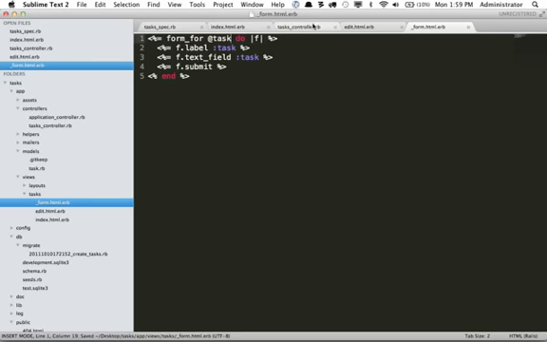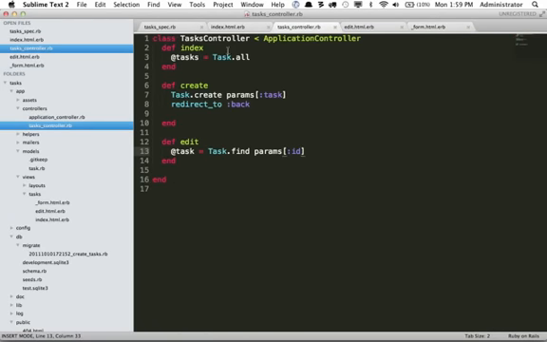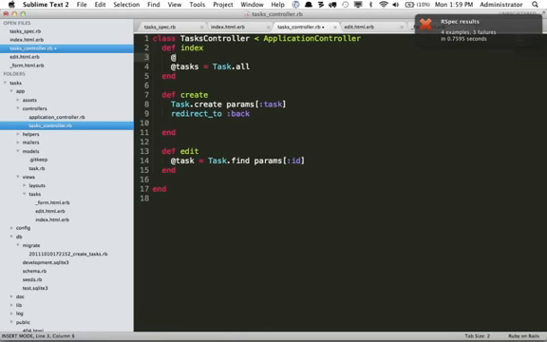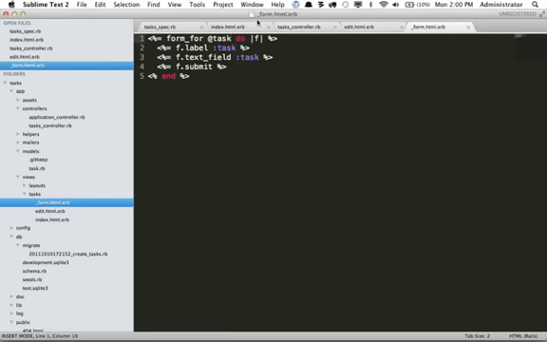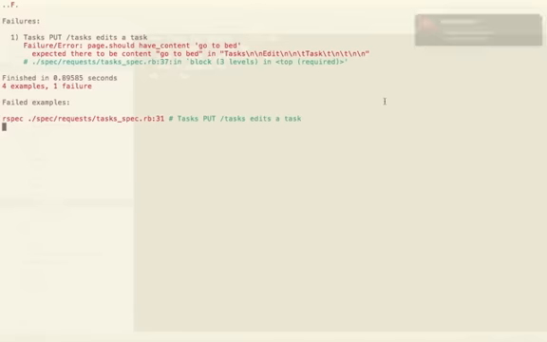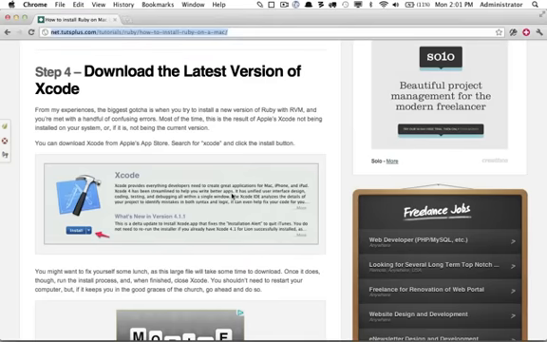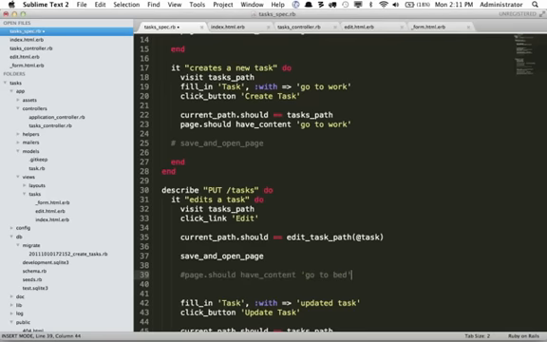I'm going to return to our controller, and we call the form from the index, and we'll create another instance variable called task equals Task.new. Then when you click on edit, task will equal Task.find params ID. That way the form represents something different each time. Let's return to our test and see what's going on now. And still we see that it expected the string "go to bed" to be on the page, but it's not finding that at all. So why don't we try this instead?